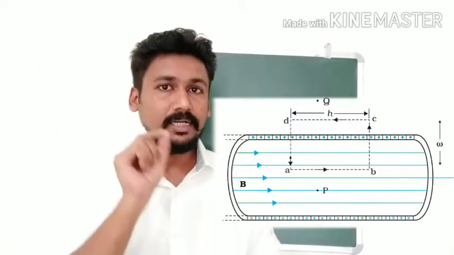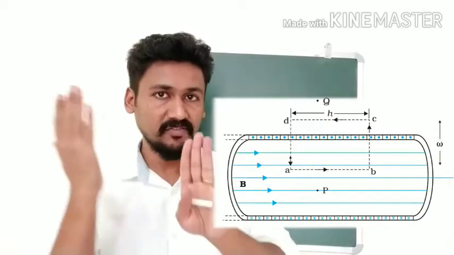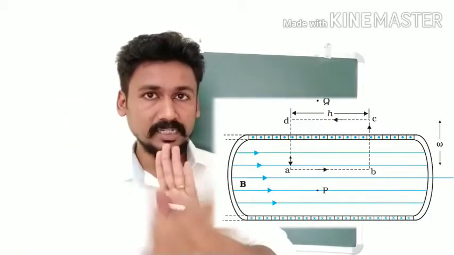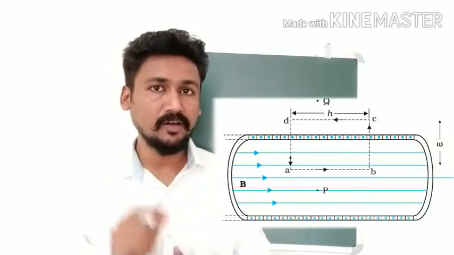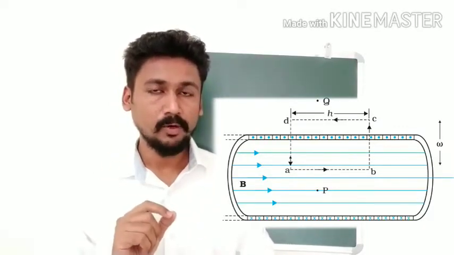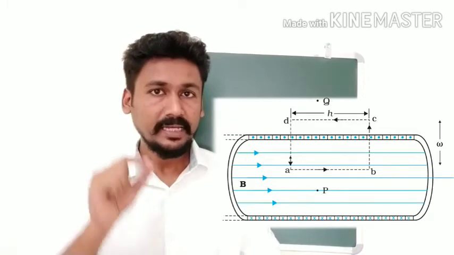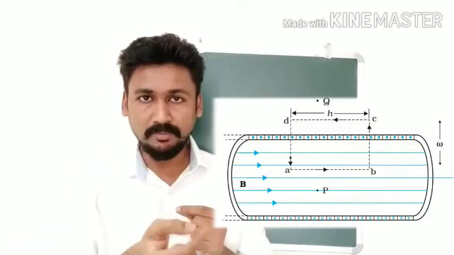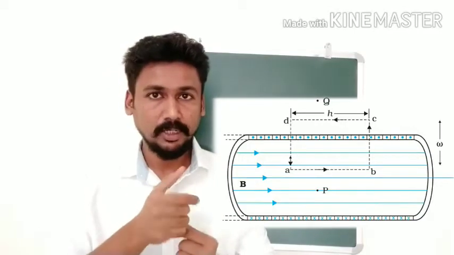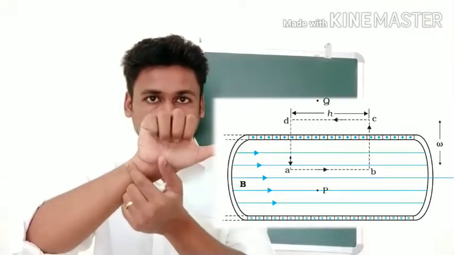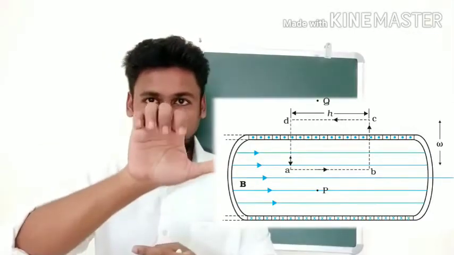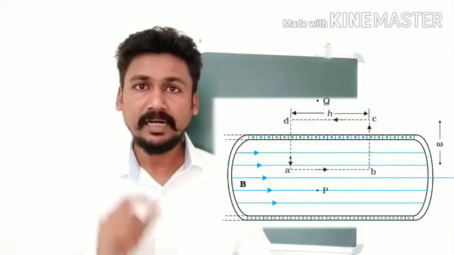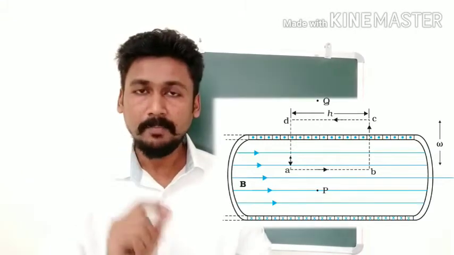Now this is a cross section of the solenoid. We have cut the solenoid and we are looking at it. So if you cut the solenoid and you look at it, this is the kind of structure you are going to see. The dots at the top show the current as it is coming outside. The crosses at the bottom show the current that is going inside. So you can see the current direction is like this. Correct? If I curl my fingers, this is the direction of the magnetic field. And our task is now to find out the magnetic field.